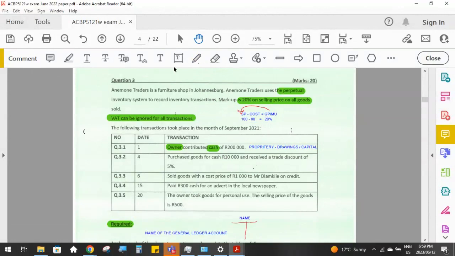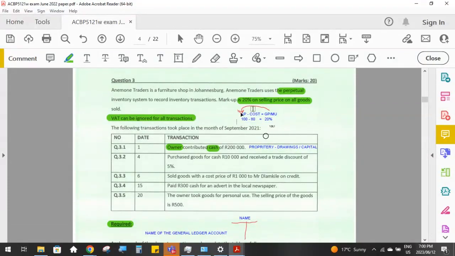Okay, so that means that if it's 20% on the selling, that means the selling price will be the basis, our 100% base.